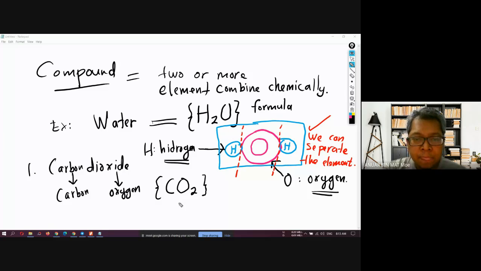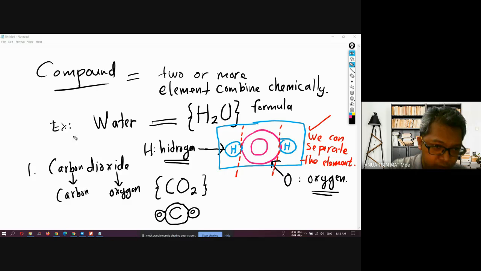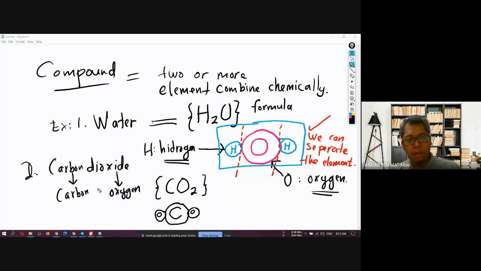If you draw the structure of carbon dioxide, it is just like this. We have two oxygen atoms and one carbon atom. This is carbon dioxide. So carbon dioxide is also an example of a compound. Right? Can you understand this?